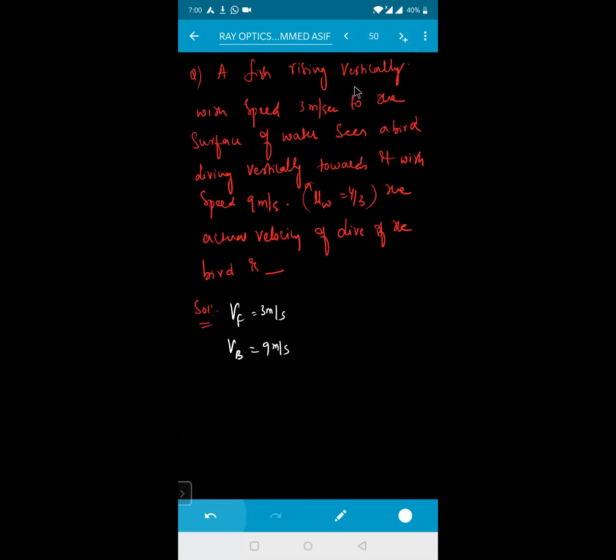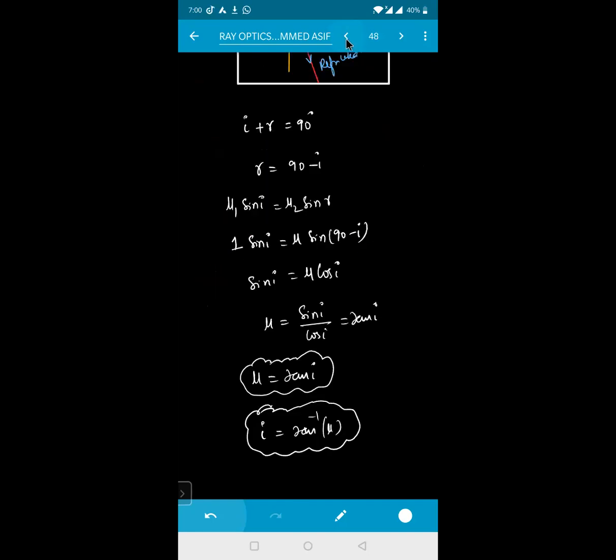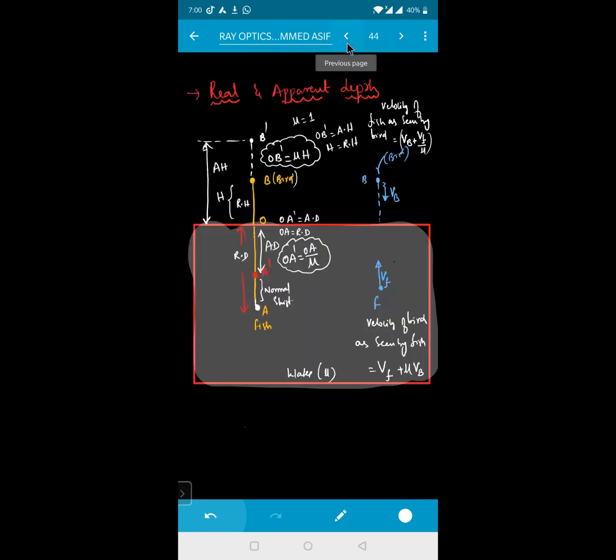A fish is rising vertically with a speed of 3 meter per second to the surface of water, and sees a bird which is diving vertically towards it with a speed of 9 meter per second. The actual velocity of the dive of the bird will be equal to how much? We wrote some applications for this, see what we wrote here. Velocity of the bird as seen by the fish will be equal to velocity of the fish plus mu into velocity of the bird. We can use this formula directly, isn't it?